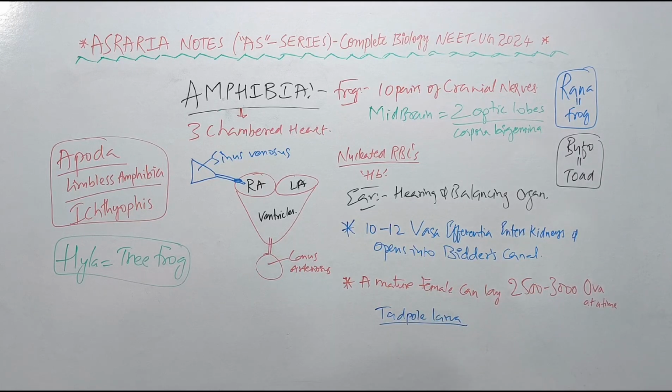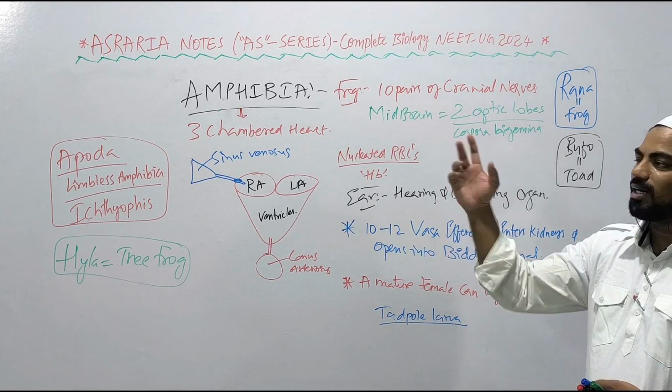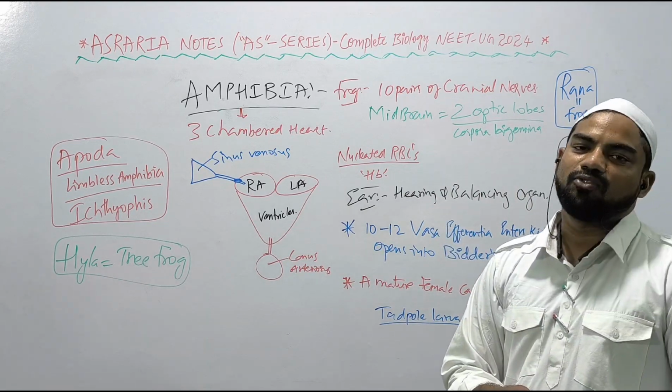A mature female can lay 2,500 to 3,000 ova at a time, which develop into tadpole, larva, then adult frog. So this is all about the class Amphibia.